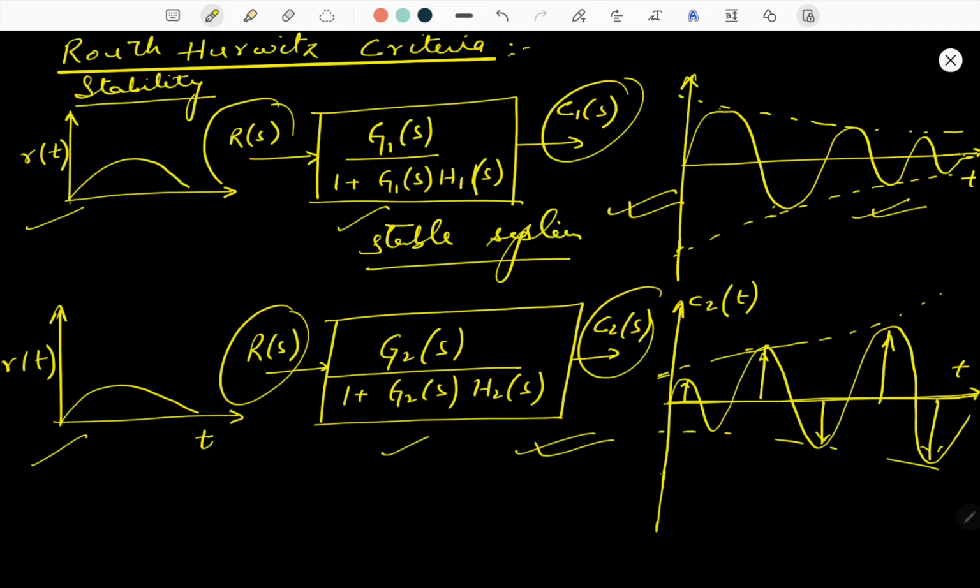Whereas in the second system, we are not getting near the steady state condition, and the oscillations keep on increasing. So this system is considered simply an unstable system. So this is simple stability. Now let's discuss stability in terms of the characteristic equation.